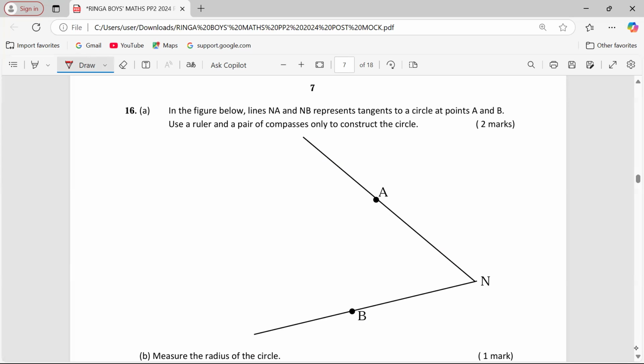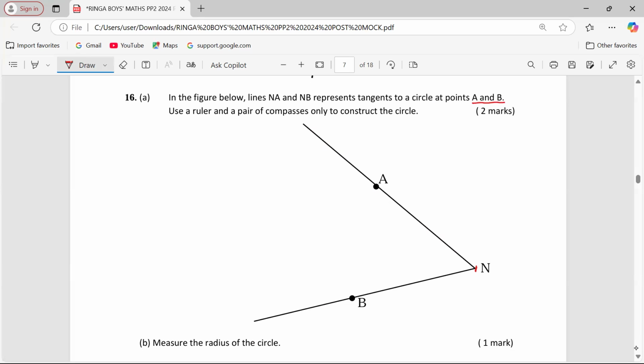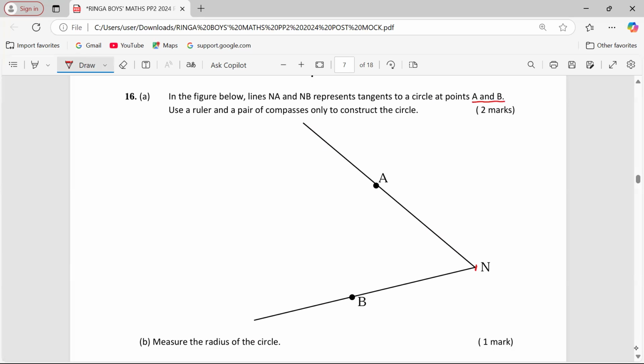The tangents are from an external point N, and they are touching the circle at A and B. Something that we're supposed to know from general knowledge is that the radius of a circle is usually perpendicular to the tangent at the point where the tangent touches the circle.